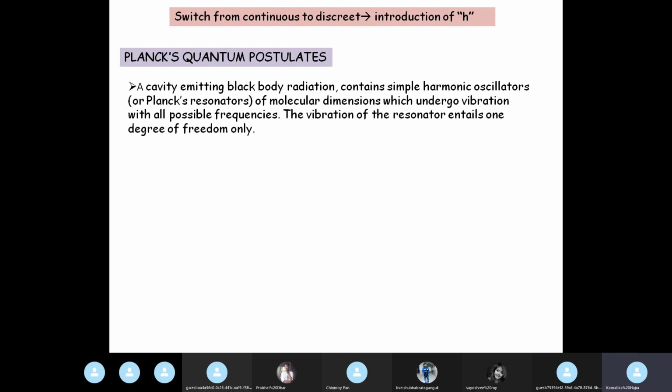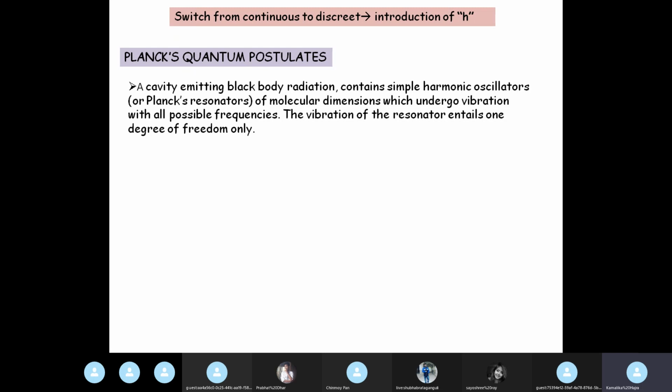According to Planck's postulate, the cavity that is emitting black body radiation contains simple harmonic oscillators, also known as Planck's oscillators, which are of molecular dimensions.